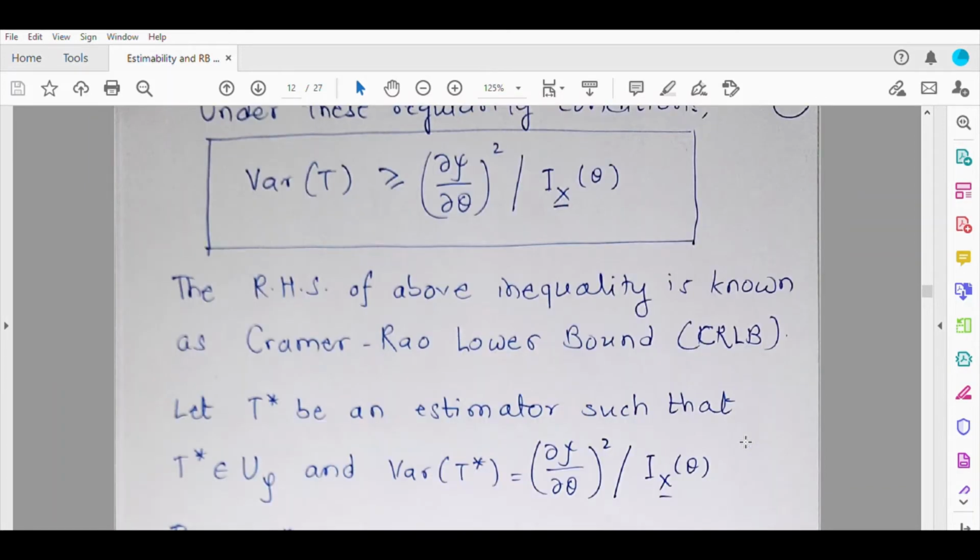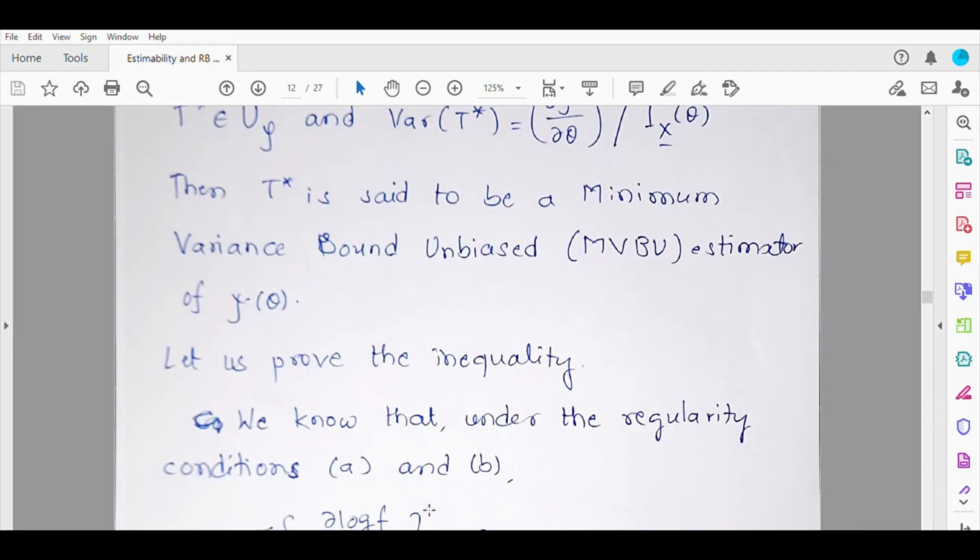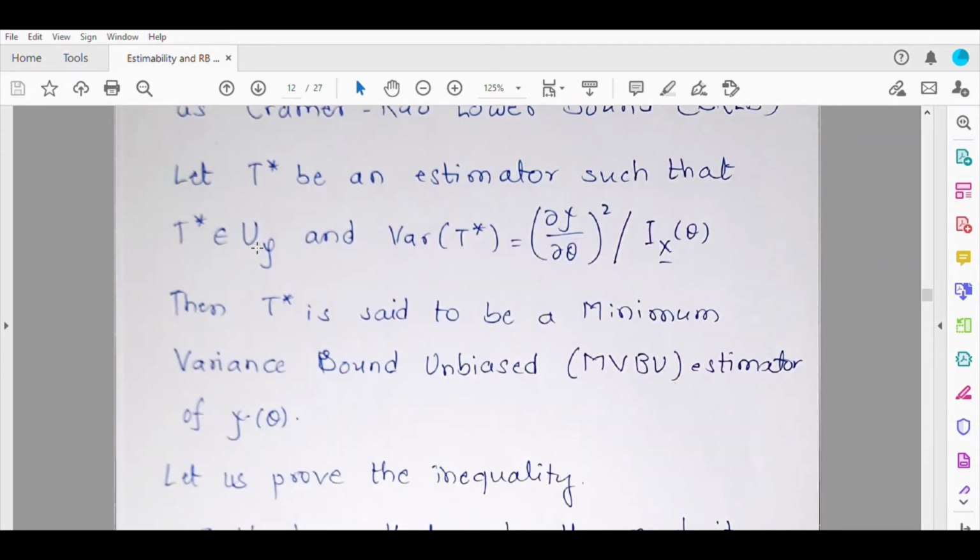Suppose T star is an estimator such that T star is an unbiased estimator of psi(theta) and the variance of T star is equal to the Cramer-Rao lower bound. Then this T star is said to be a minimum variance bound unbiased estimator of psi(theta), because T star is a special unbiased estimator in the sense that its variance has attained the minimum possible value, and so the term bound is there.